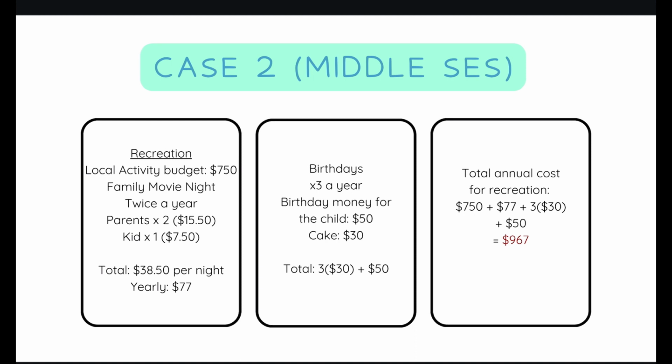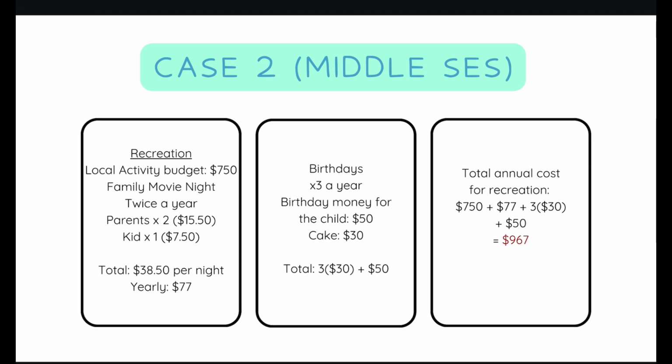The family will have a budget of $750 for local activity. There will be family movie nights twice a year. Adult tickets will cost $15.50, while the ticket for the kid is $7.50. Hence, the total is $38.50 per night and $77 per year. The family celebrates 3 birthdays a year, and $50 will be birthday money for the kid, while $30 is the assumed amount for the cake.